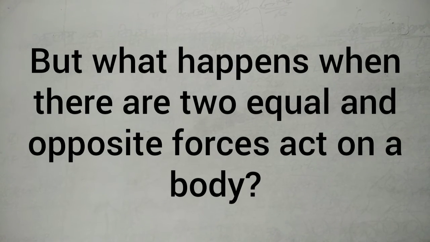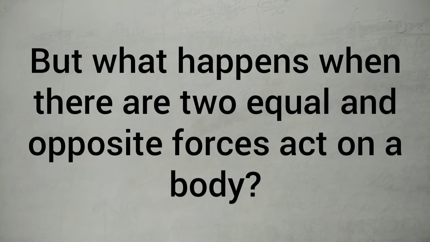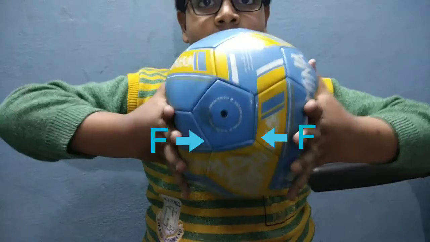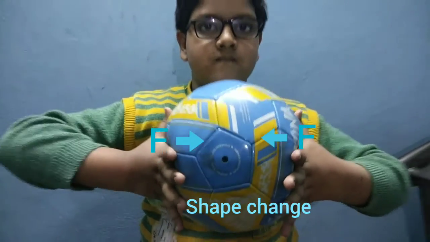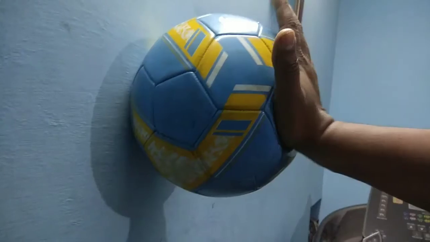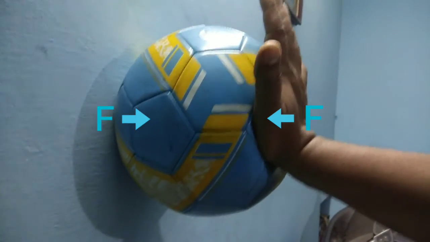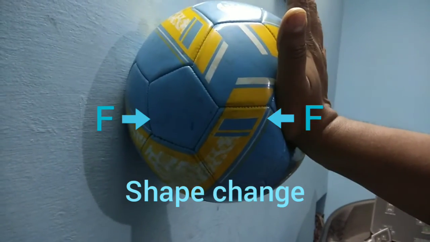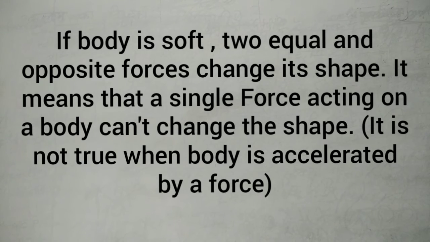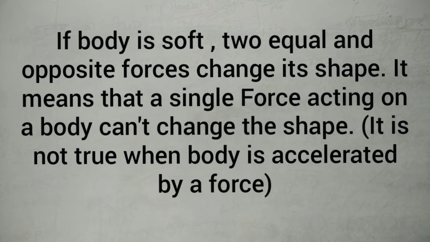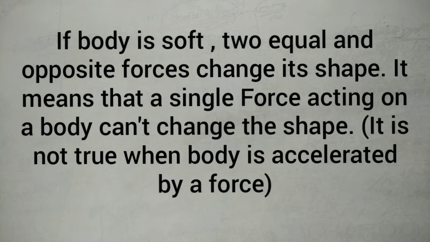But what happens when two equal and opposite forces act on a body? If a body is soft, two equal and opposite forces change its shape. It means that a single force acting on a body can't change the shape.